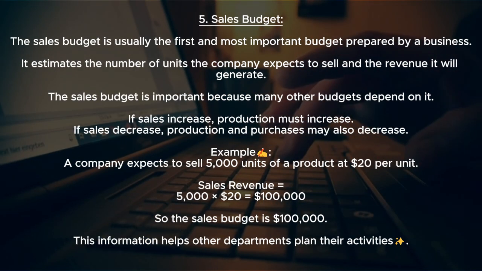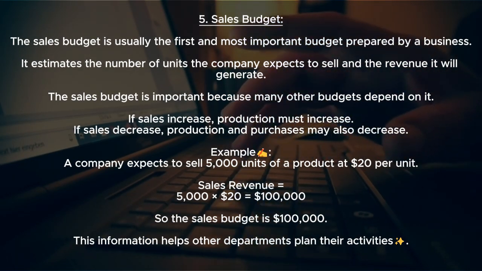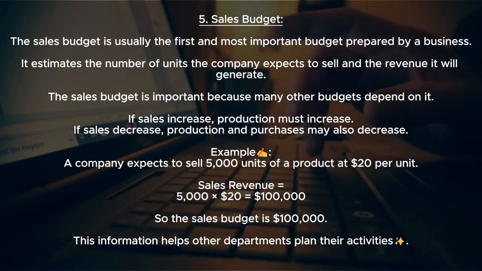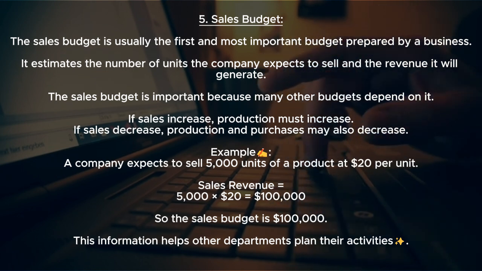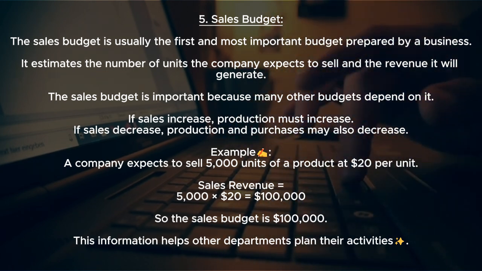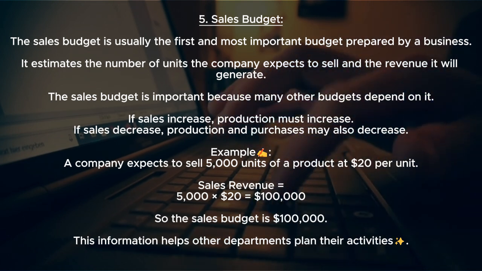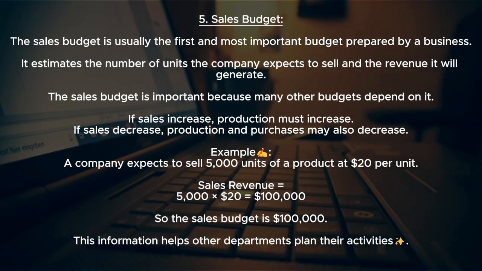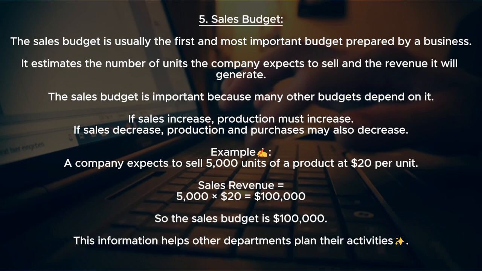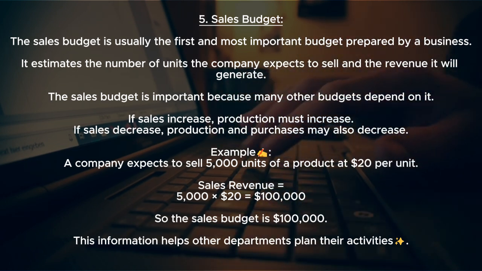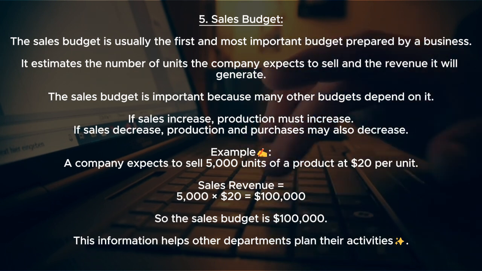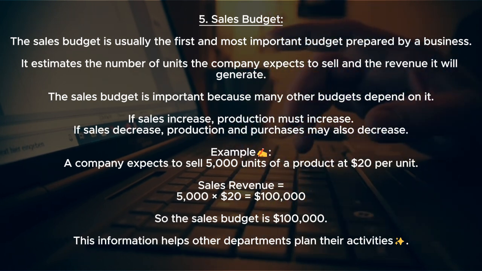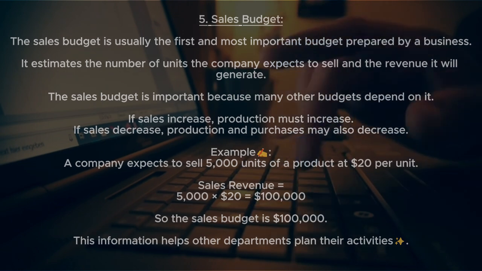5. Sales budget. The sales budget is usually the first and most important budget prepared by a business. It estimates the number of units the company expects to sell and the revenue it will generate. The sales budget is important because many other budgets depend on it. If sales increase, production must increase. If sales decrease, production and purchases may also decrease. Example: a company expects to sell 5,000 units of a product at $20 per unit. Sales revenue equals 5,000 times $20 equals $100,000. So the sales budget is $100,000. This information helps other departments plan their activities.